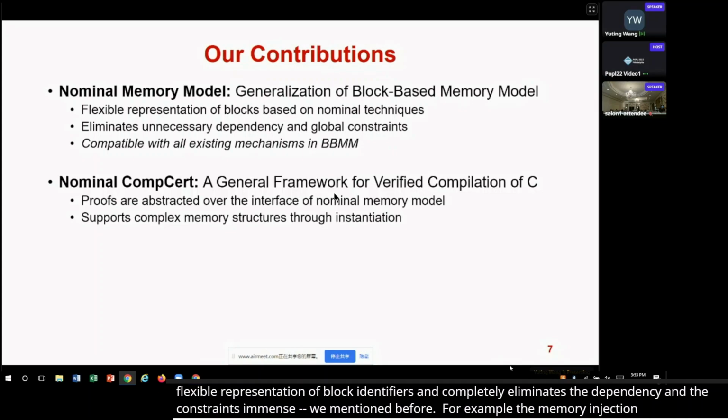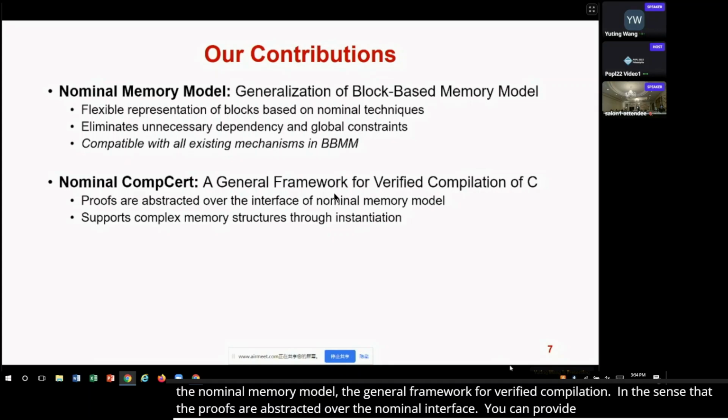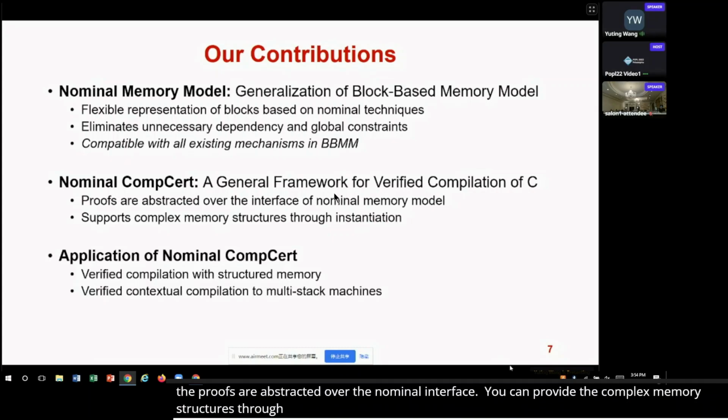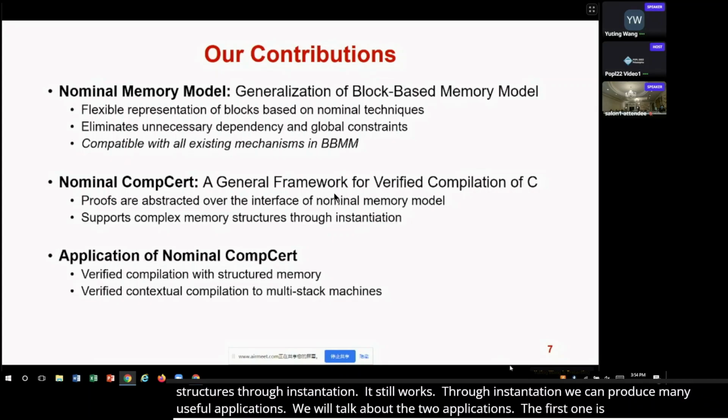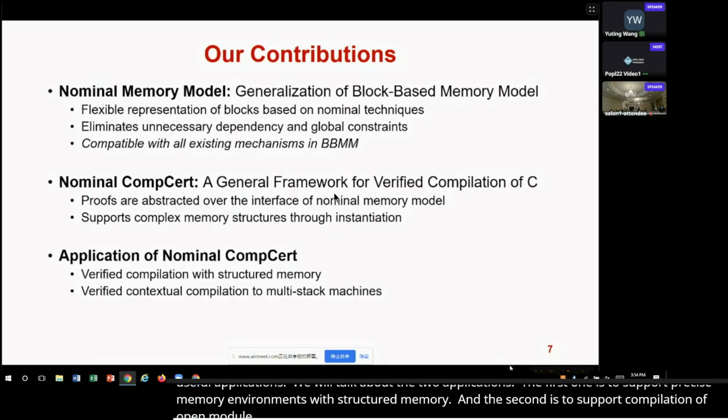Based on the nominal memory model, we develop a nominal CompCert, which is a general framework for verified compilation, in the sense that the proofs are abstract over the nominal interface. You can provide arbitrarily complex instantiations to this interface, and it will still work. Through this instantiation, we can generate many useful applications. We are going to talk about two applications. The first one is to support intuitive and precise memory environments with structured memory. And the second is to support verified compilation of open modules into realistic multi-stack machines.